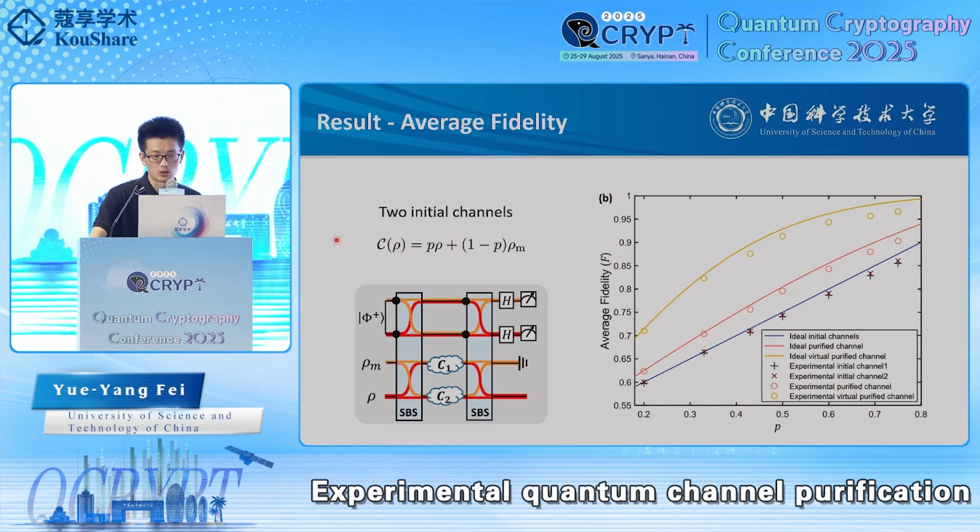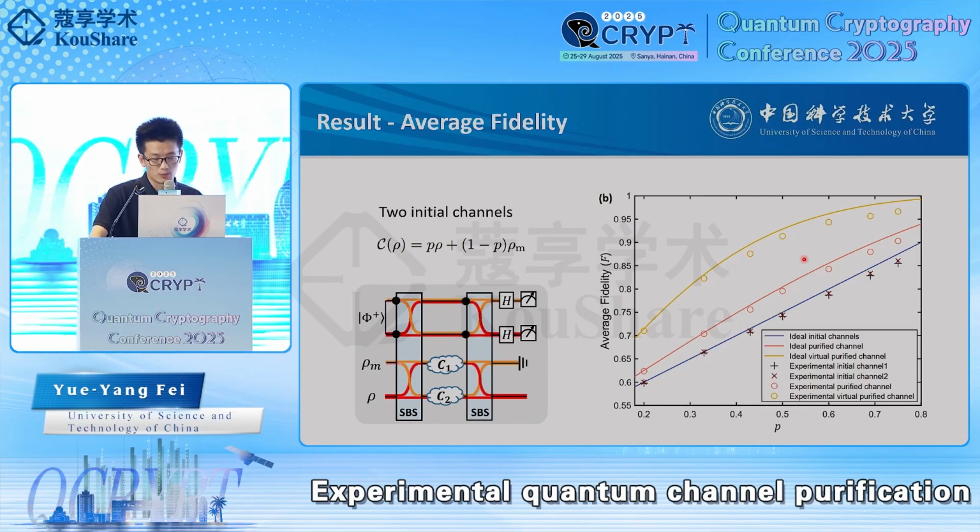And to be more general, we also tested using depolarizing channels for both initial channels. To measure the performance, we used the average fidelity compared to the ideal noise channel. Now, look at the figure on the right. The blue line is the ideal value of the initial channel, the red one is the purified channel, and the yellow is the virtual purified channel. The error bars here are really small, below 1/10,000, so we left them out.